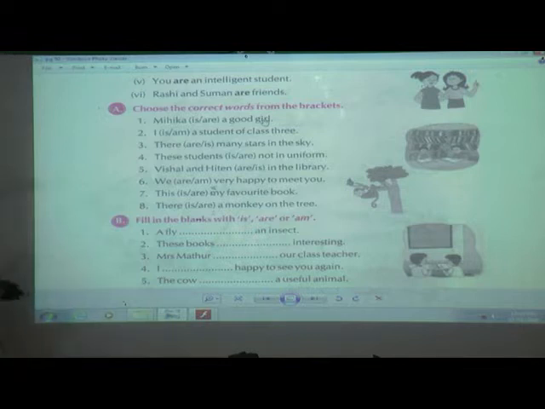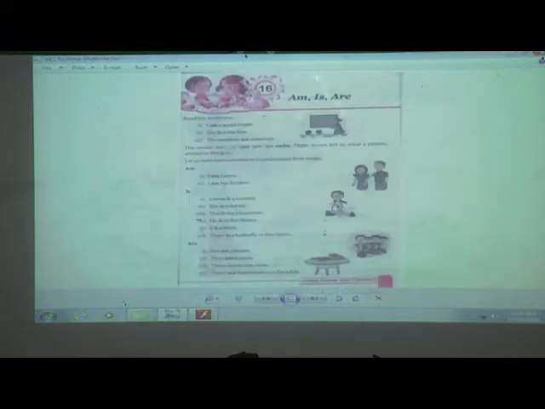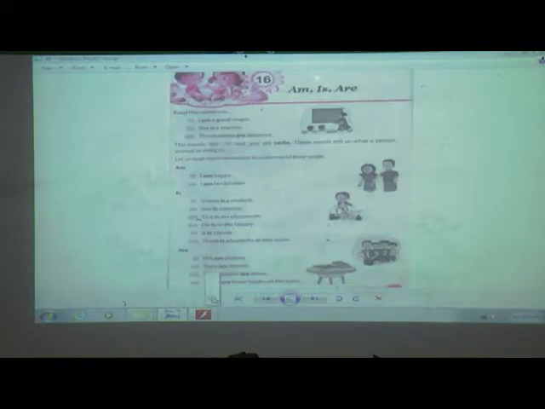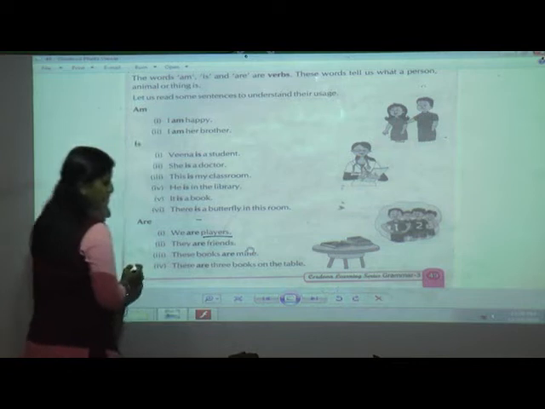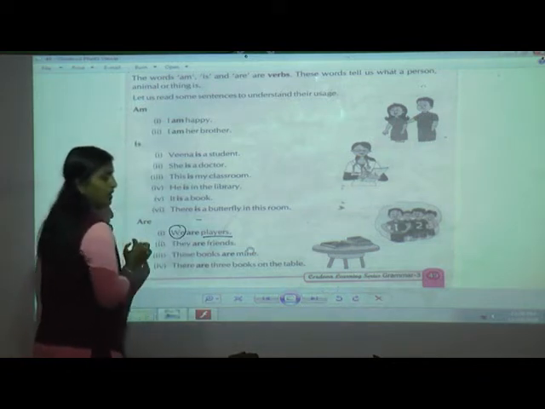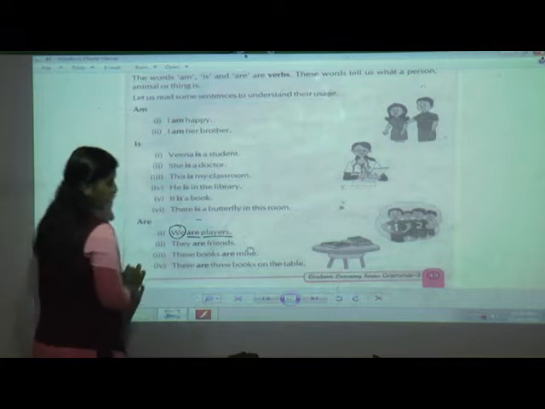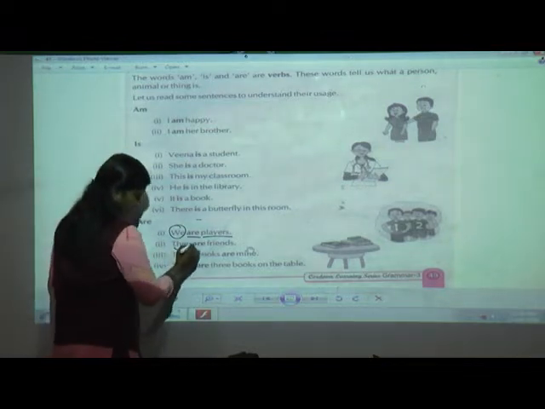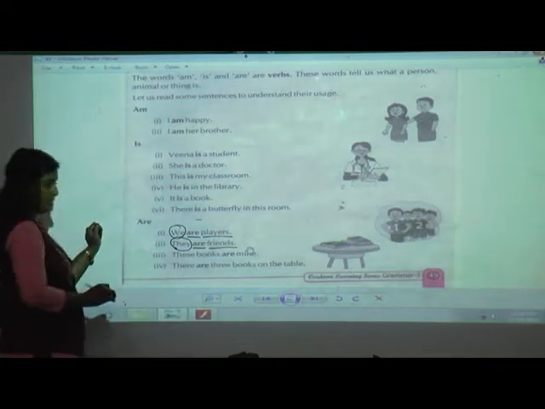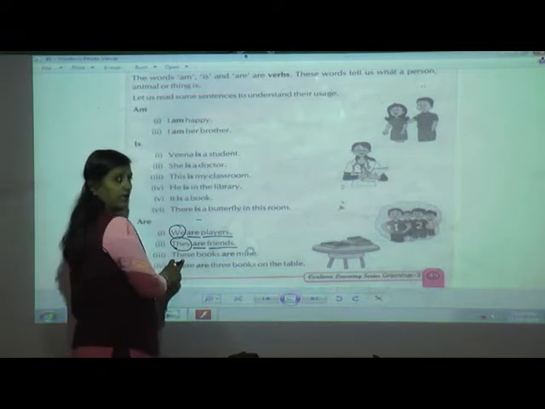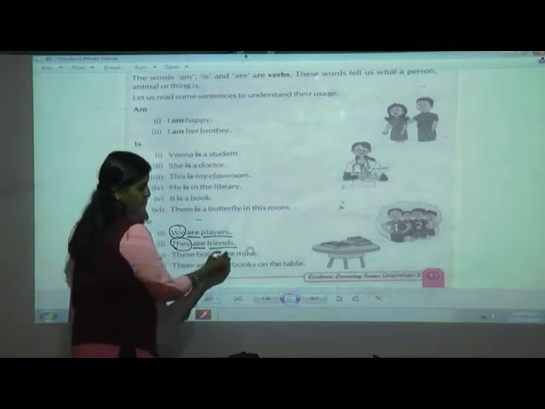Again I will repeat, what is there in page number 49? We. Can you see we? See, we are players. Can you see this? Players, that is plural noun. We is a plural pronoun. Okay, so we are going to use are. Again, they, yes, this is also a plural. See, your friends, yes or no? So I am going to use are. These books, these indicate a plural only, are mine.